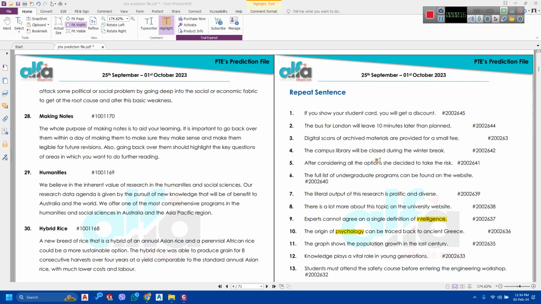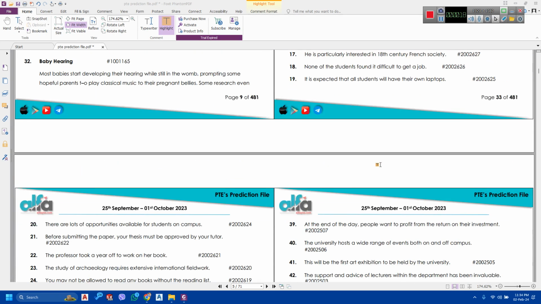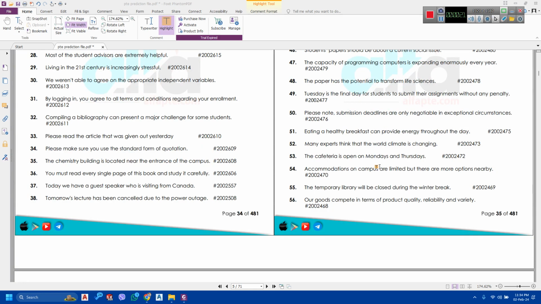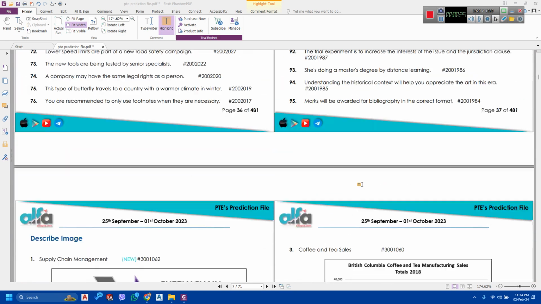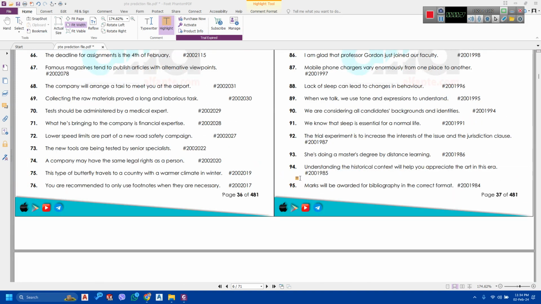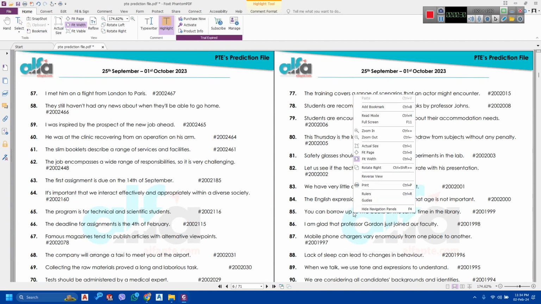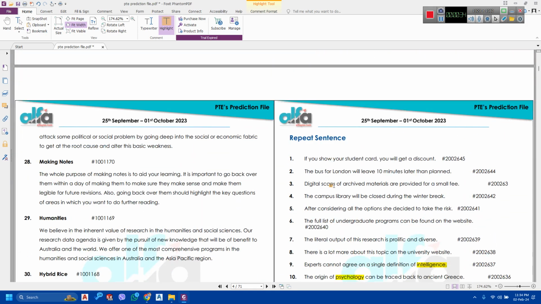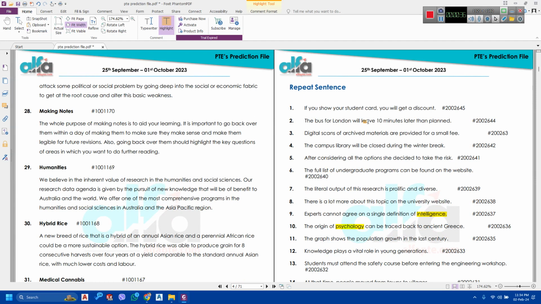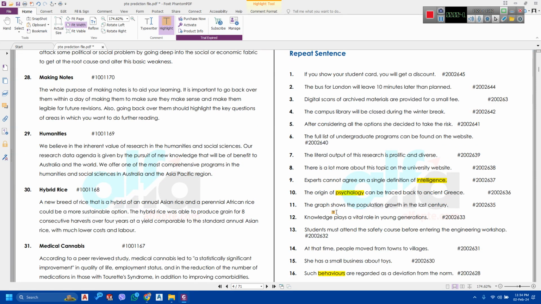Like I said previously in my other videos, this prediction file has a good collection of frequently asked questions. Talking about repeat sentence in particular, it has around 95 questions that have been spotted in the PTE exams. So do go through all of these and practice them, and get an idea about what kind of sentences, words, phrases, and pronunciations you can expect in your PTE tests.